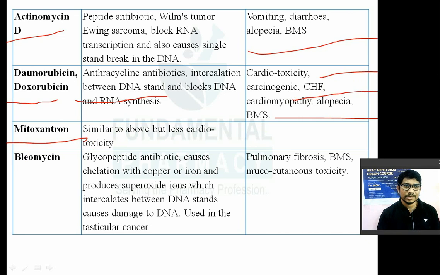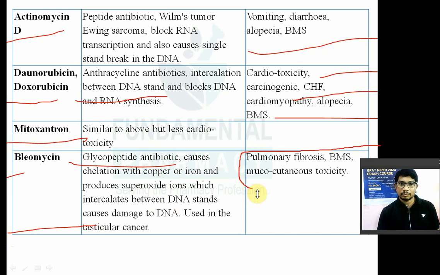Bleomycin जो एंटीबायोटिक है, that is a glycopeptide antibiotic and that can cause chelation of copper and iron. After chelation, it produces the superoxide ions which intercalate between DNA strand. तो DNA को damage करता है which is irreversible. Used in the testicular cancer. Now उसका adverse effect होता है pulmonary fibrosis, bone marrow suppression and mucocutaneous toxicity.